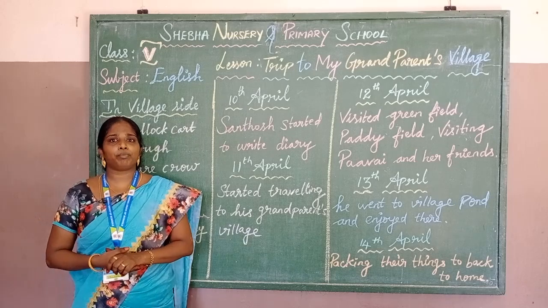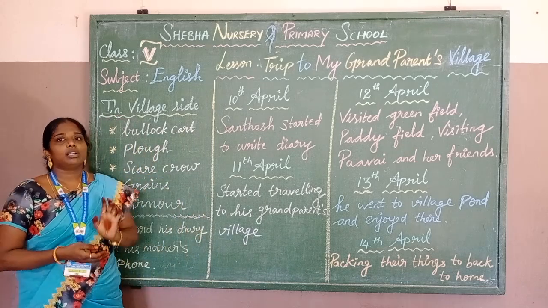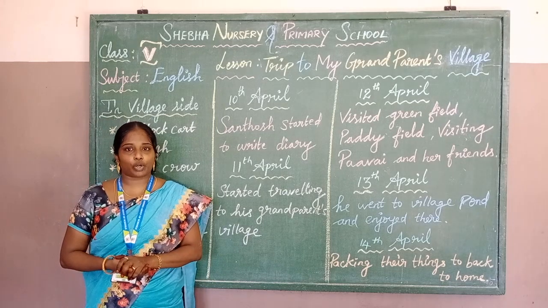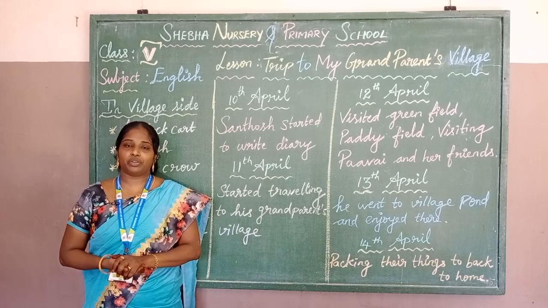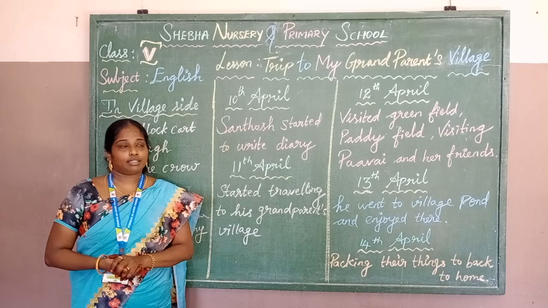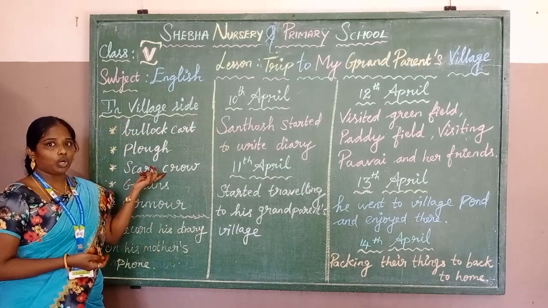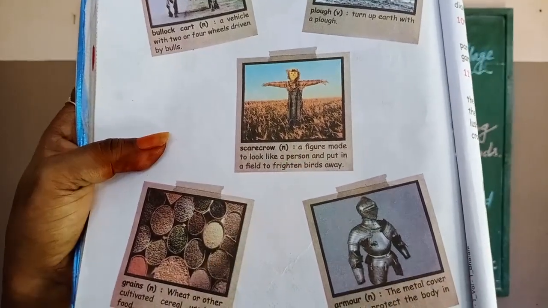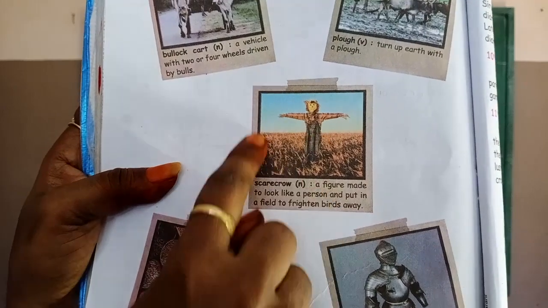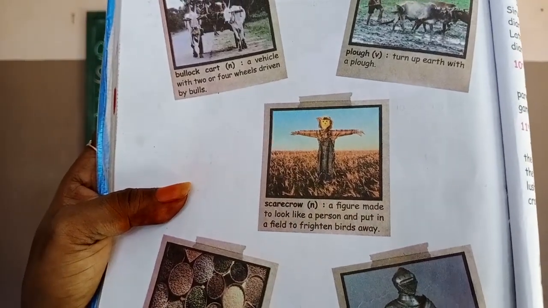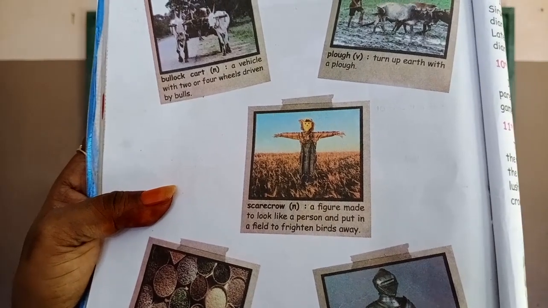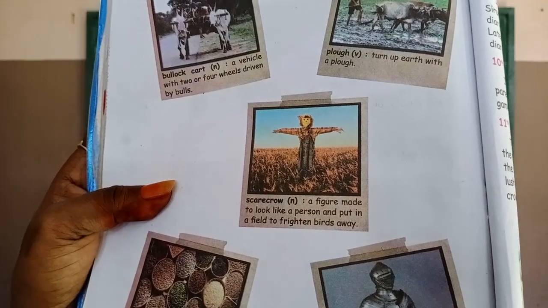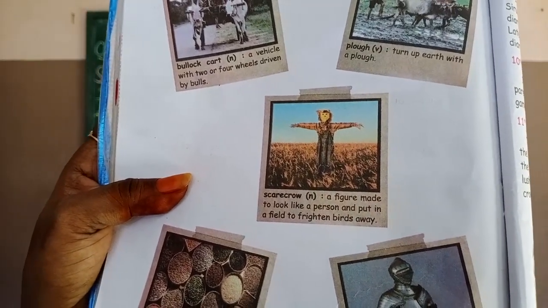And here, plough. What is the plough? It turns up the earth. This is done before raising a crop like paddy, maize, grains, everything. And now we move on to scarecrow. Look at this funny image in our book, page number 1 or 2. See the image? So what is this? This is a figure made to look like a person and put in a field to frighten birds away. This is called a scarecrow.